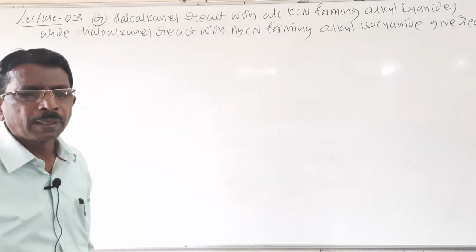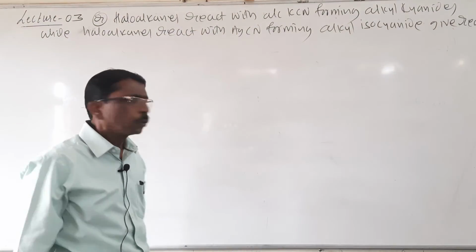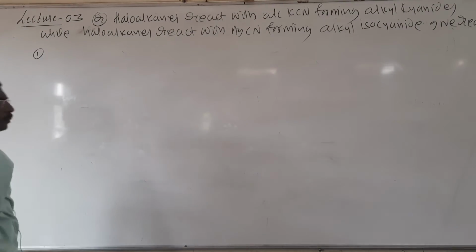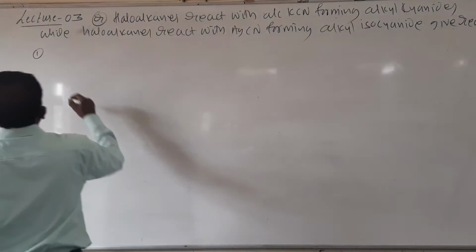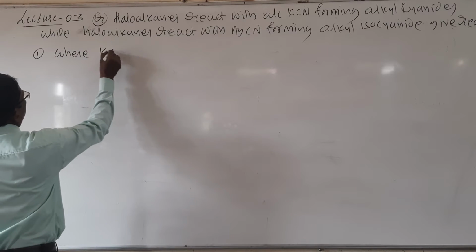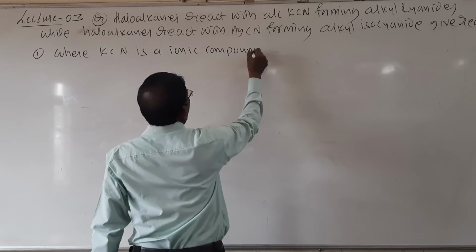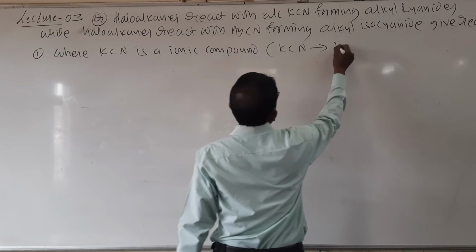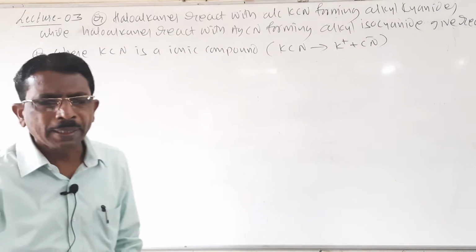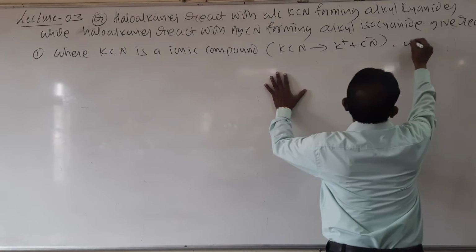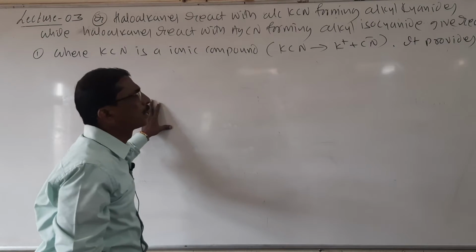So a very simple reason. KCN and AgCN are the reagents. Number 1, KCN is an ionic compound, it gives K+ and CN-.